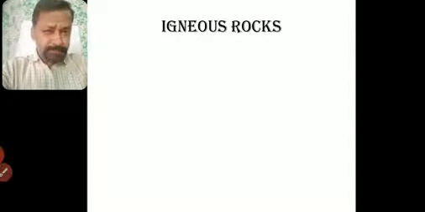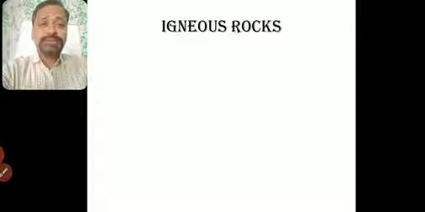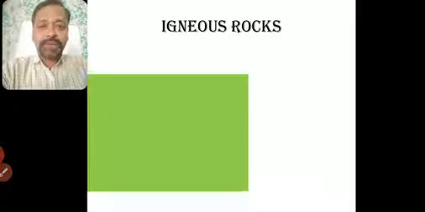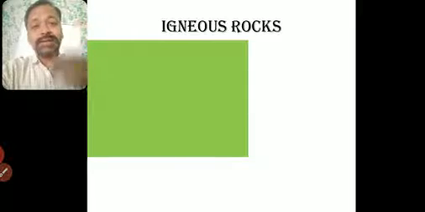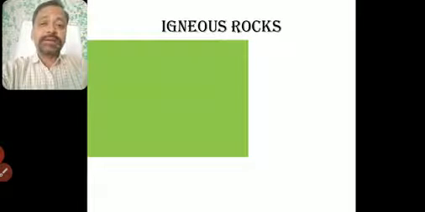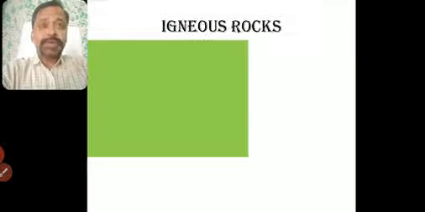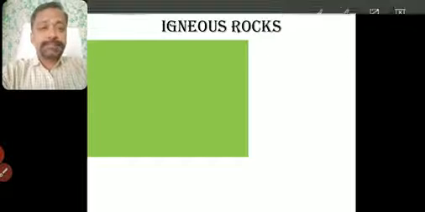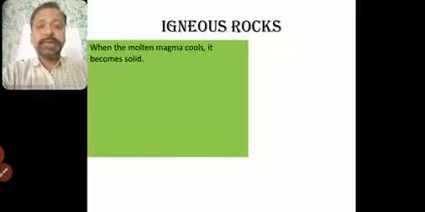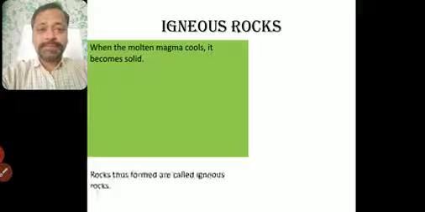So what is igneous rock? When molten magma, which comes from inside the Earth, comes out in the form of a volcano, it gets cooled down and becomes solid like a rock.